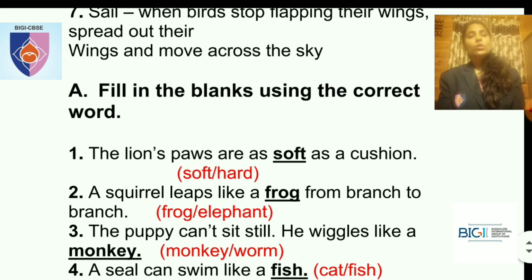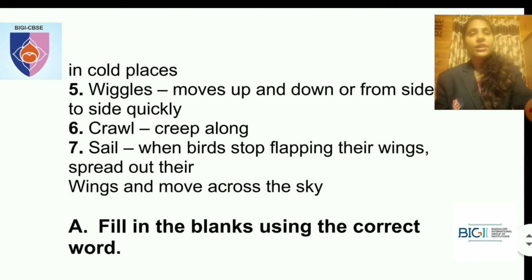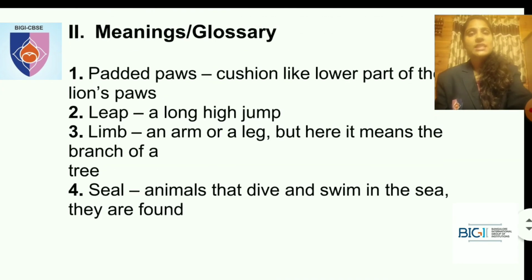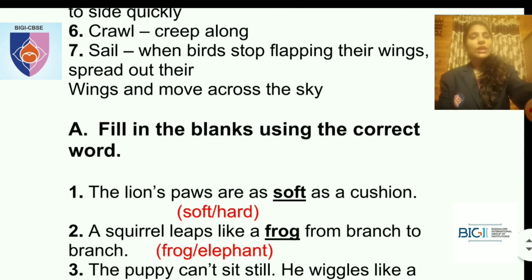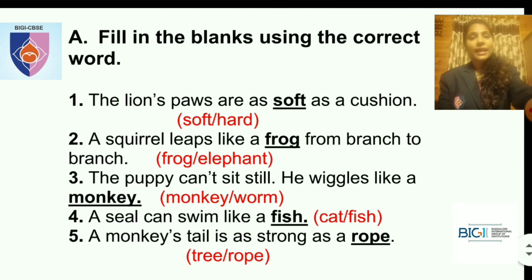Second one, a squirrel leaps like a frog from branch to branch. Okay, an elephant will not leap, a frog leaps, right? The squirrel leaps like a frog from branch to branch. What is leap, students? I've told you, high jump, right? I've written it here. You have it in the meanings. What is leap? A long high jump is called leap. So an elephant does not leap. The frogs leap, right?